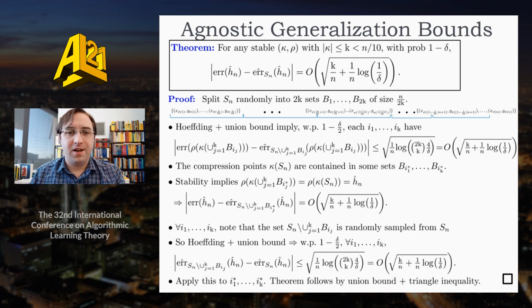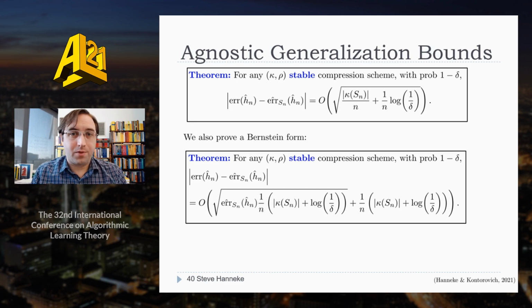All right. And we can also prove a kind of Bernstein form of the bound where the empirical error rate also appears inside the square root. This way the bound interpolates between the separable bound and the square root bound. You can see the paper for the details of that.